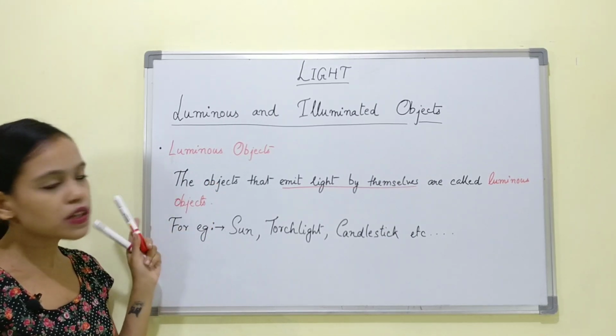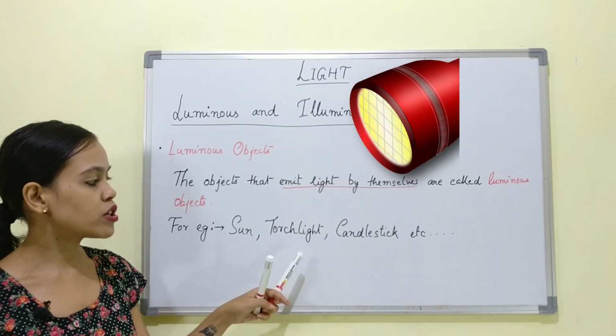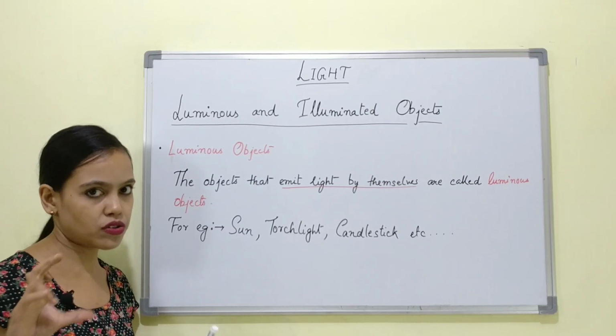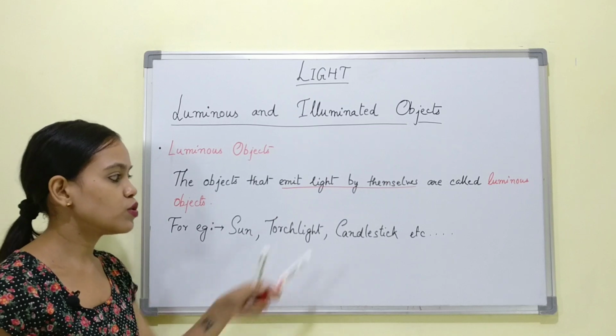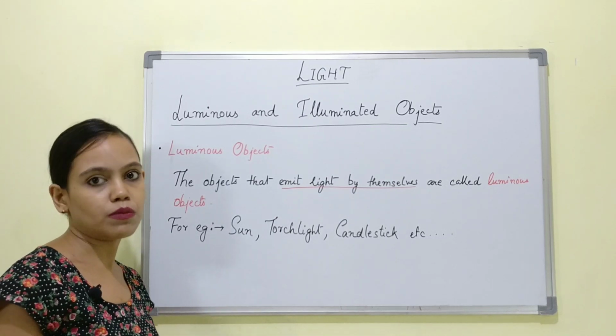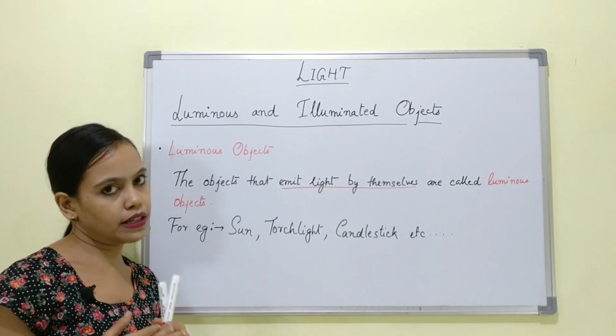The examples of such objects would be the sun, as that's a natural source of light, torch lights, the battery torches that we use, and a candlestick. Whenever we light up a candle, that can be a luminous object too because it emits light by itself.